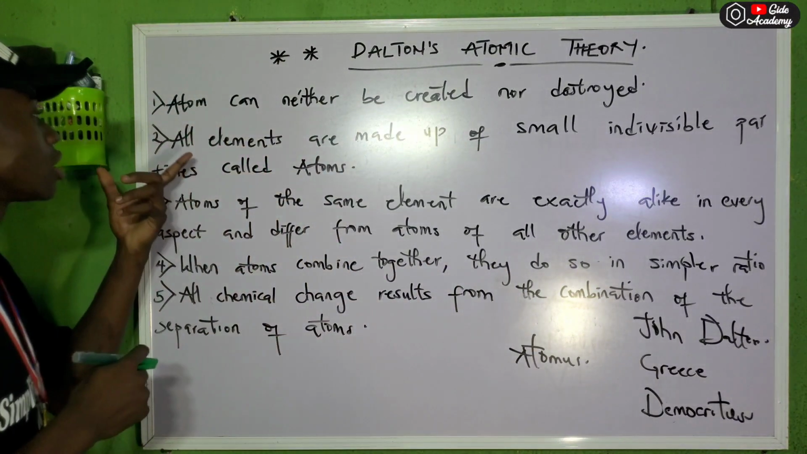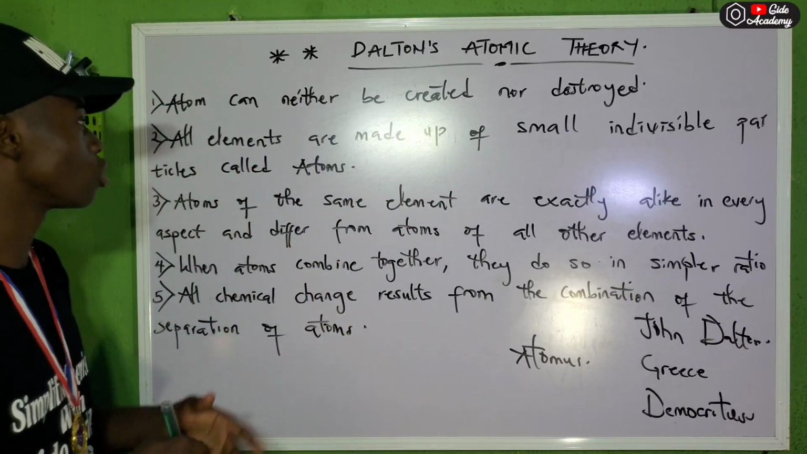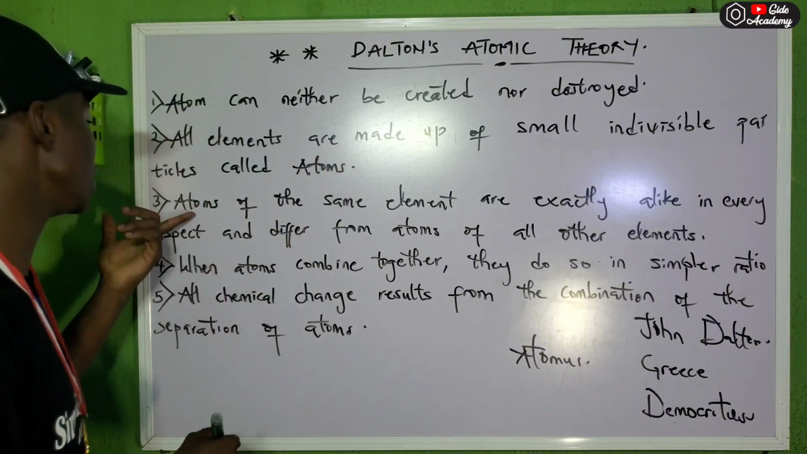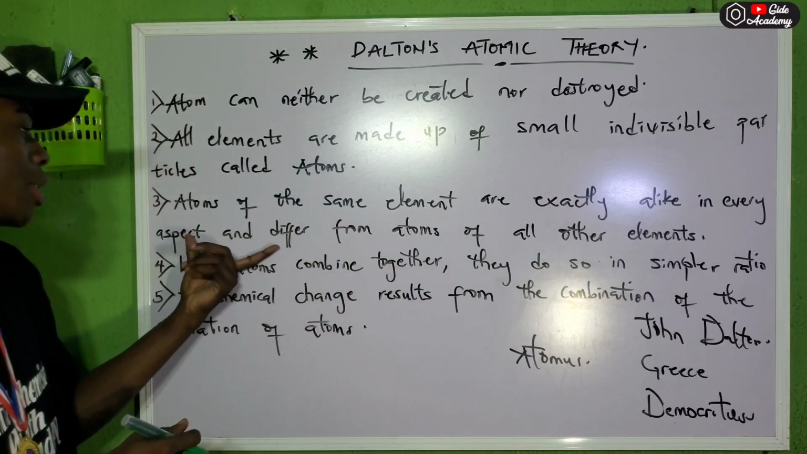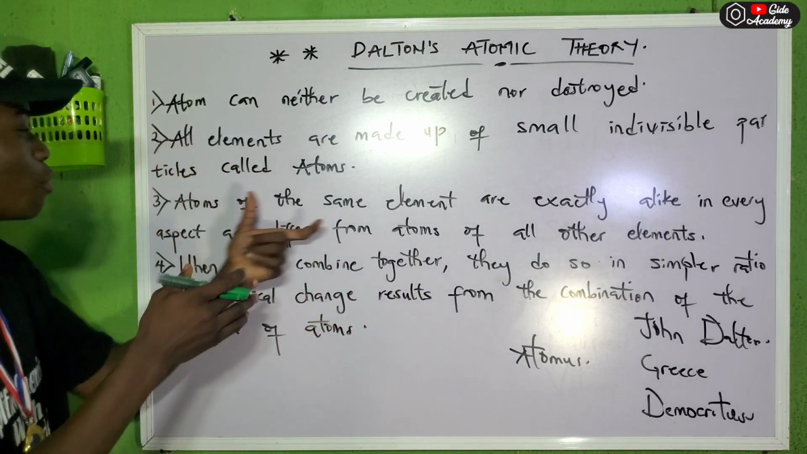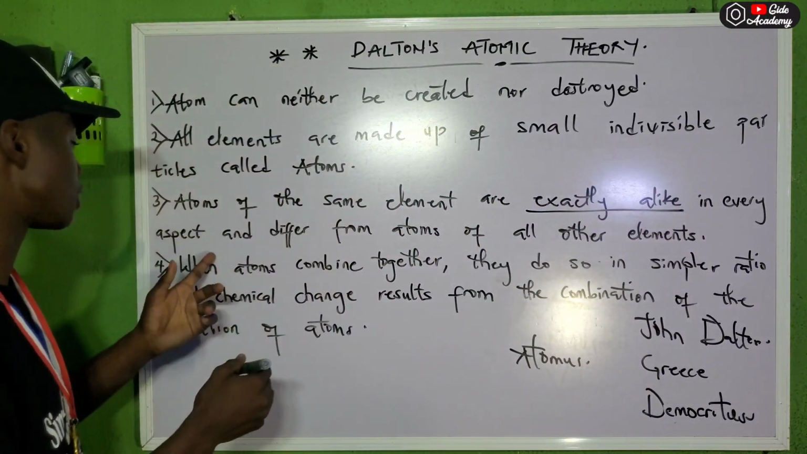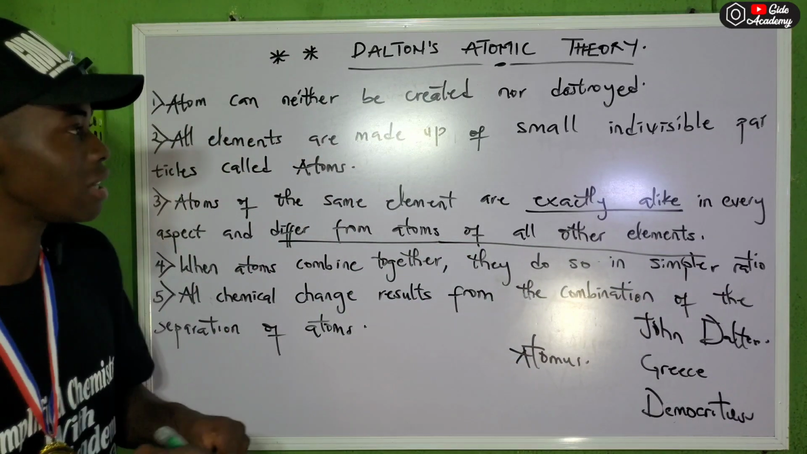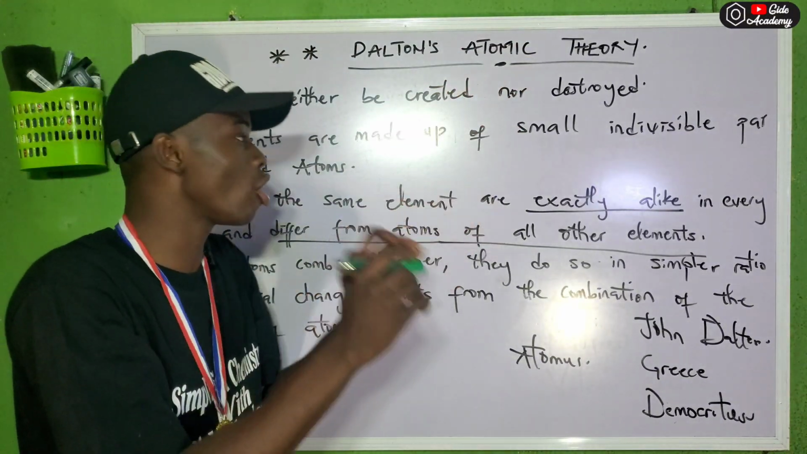The second one states that all elements are made up of small indivisible particles called atoms, which is not even true. Then the third one states that atoms of the same element are exactly alike in every aspect and differ from atoms of every other element. This is also not true. It was accepted then, but currently it's no longer accepted.